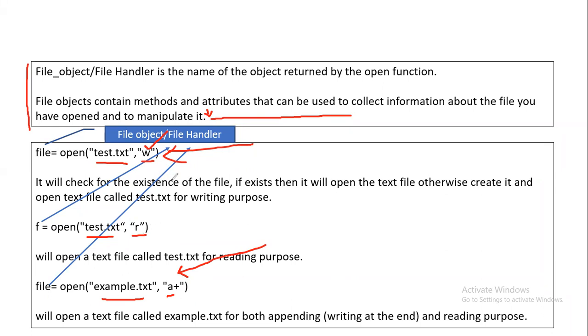So these are certain modes which can be used in any file. Modes will change in terms of your text file, binary file, and CSV file, but the basic purpose will remain the same. Maybe the name will be different. For example, for the binary file, it would be WB, RB, AB, and so on, but the meaning will remain the same. So this is about text file objects.